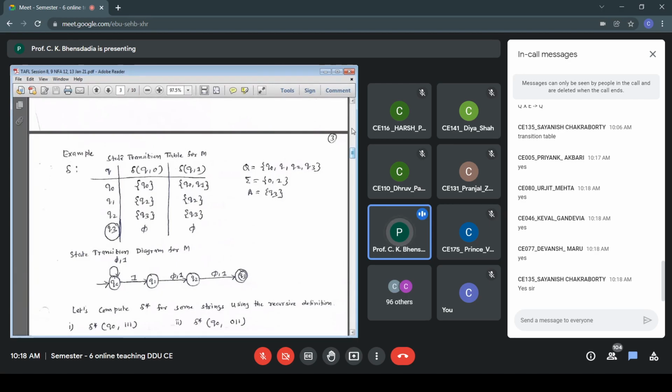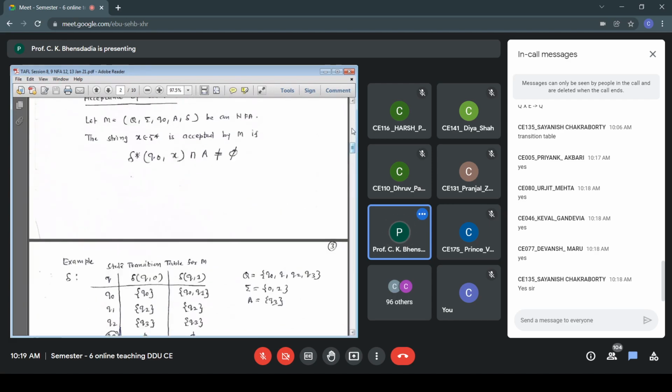Just for the sake of completeness, we have specified both the state transition table as well as the state transition diagram. So if my initial state is Q0, then from Q0 on 0, I go to Q0, and on 1, I can go to either Q0 or Q1.